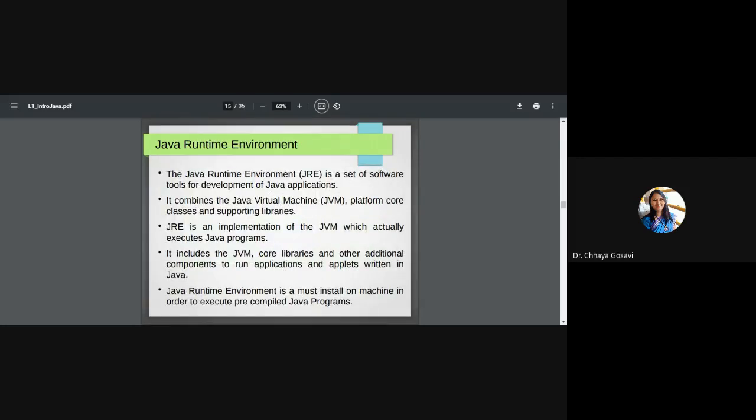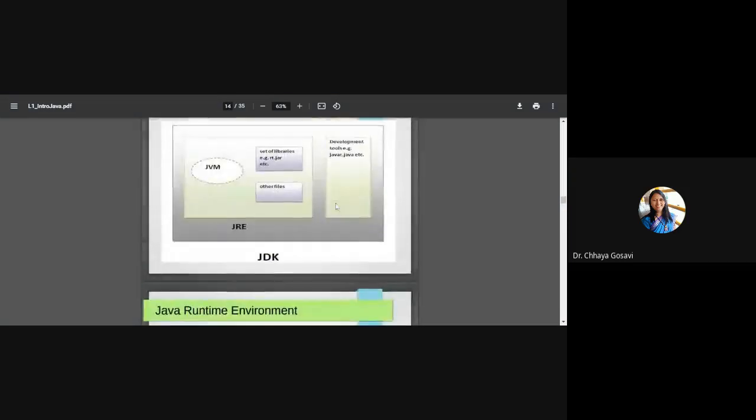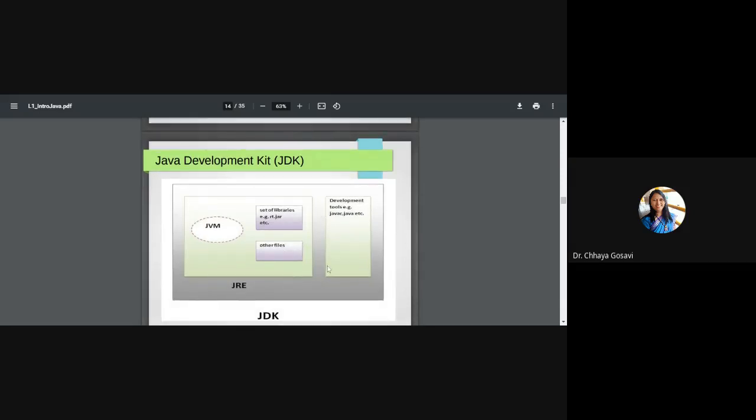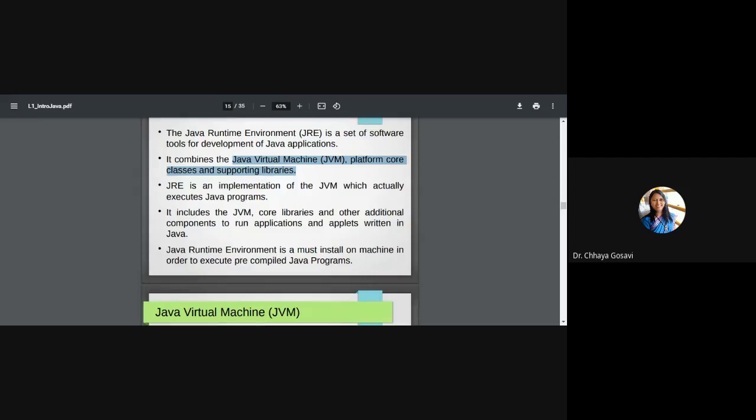Now, JRE, the Java Runtime Environment. To run a Java program, the environment we require is nothing but the Java Runtime Environment. It is a set of software tools for development of Java applications. So it combines the JVM and platform core classes and supporting libraries. So if you see here, the JVM, then libraries and other files and tools together are called JRE. So JRE is the implementation of JVM which actually executes Java programs. It includes JVM, core libraries and other additional components to run applications and applets written in Java.